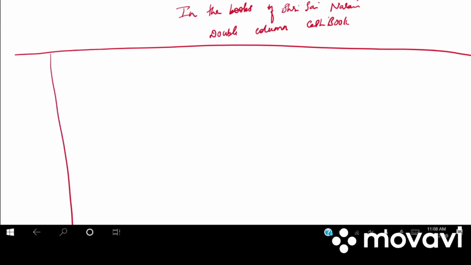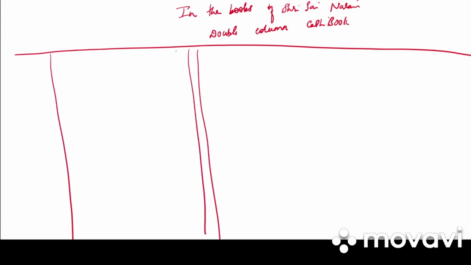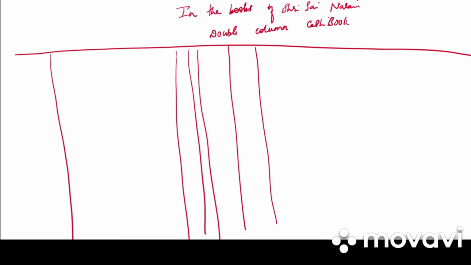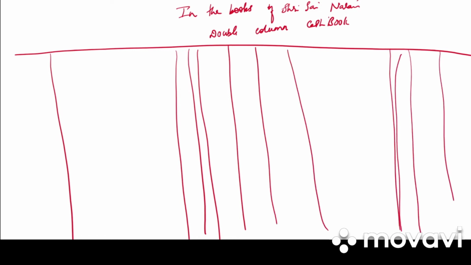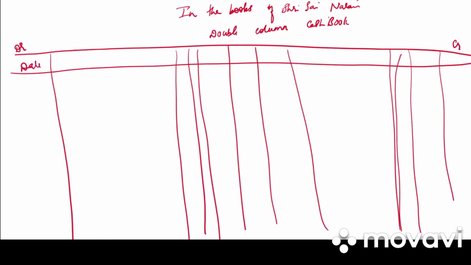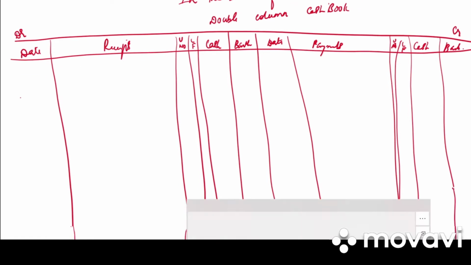We have date, particulars, voucher number, LF, cash, bank, date, voucher number, LF, cash and bank. Debit side, credit side. So date, receipts, voucher number, LF, cash, bank, date, payment, voucher number, LF, cash and bank.